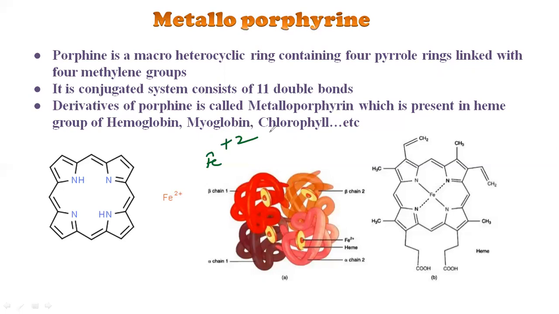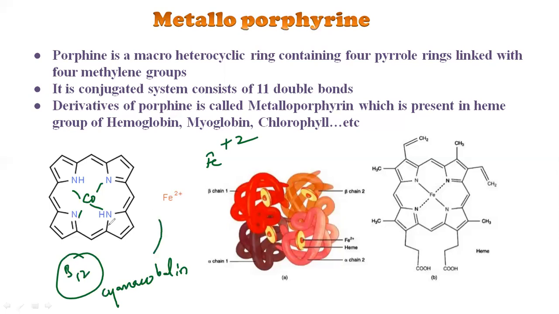So it is not only hemoglobin, there are many other metalloporphyrins. Like if you place cobalt in place of this, then you will get the vitamin B12, which is called cyanocobalamin. Cyanocobalamin is a vitamin with cobalt as the central metal ion of the metalloporphyrin. If you place cobalt here, that is a cobalt metalloporphyrin. If you place iron, that is an iron metalloporphyrin. So iron is present in the hemoglobin, and cobalt is present in the cyanocobalamin.